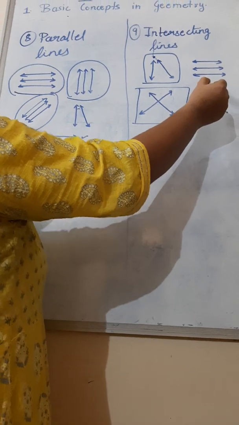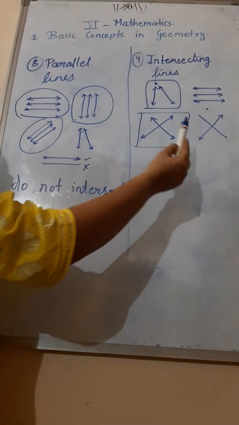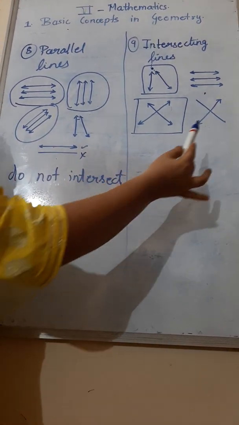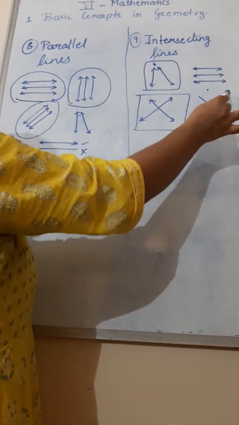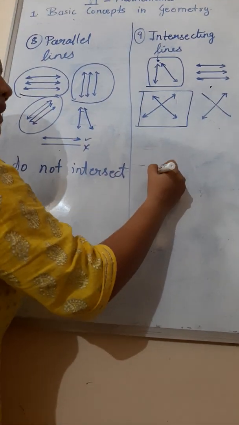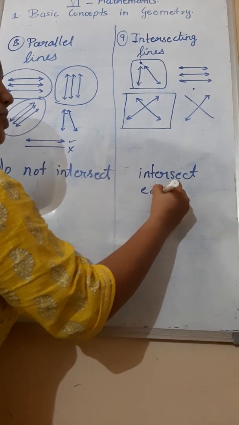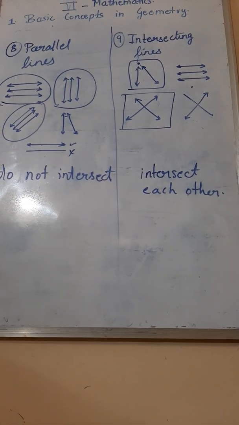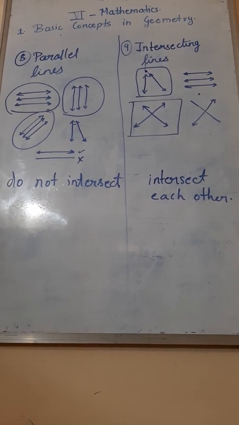It is not an intersecting line. It is called a parallel line. But what is this? Is it intersecting, parallel, anything of them? No, this is not intersecting nor parallel lines because this one is a segment, this one is a line. So what have we learned? Intersecting lines intersect each other. Did you understand the difference in both of them? Parallel lines do not intersect, intersecting lines intersect each other.